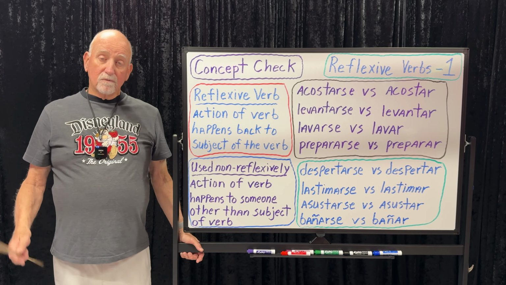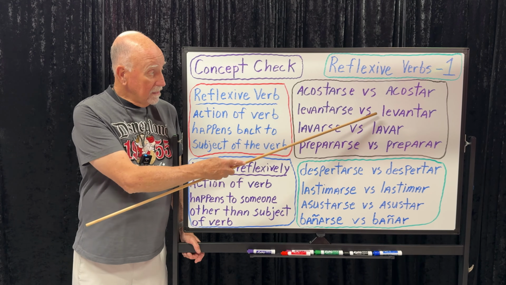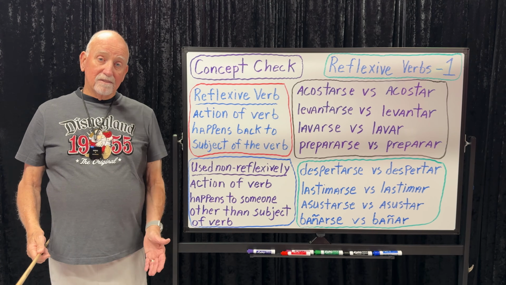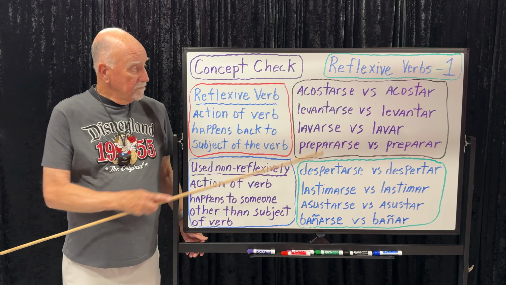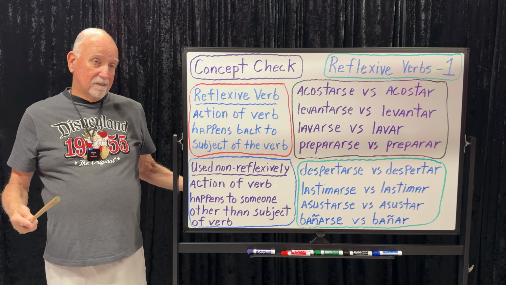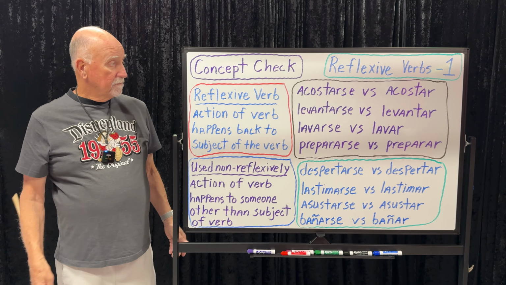Mom gets up early as well. Mamá se levanta temprano también. If you want to say, I lift the boxes carefully. Levanto las cajas con cuidado. Levantarse is to get yourself up, like out of bed. Me levanto tarde, I get up late. Me levanté tarde, I got up late.